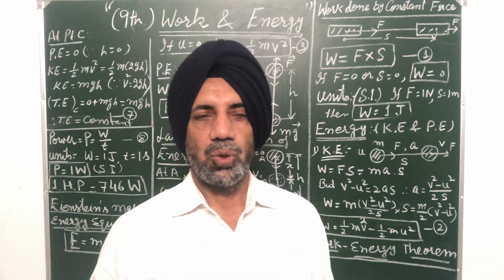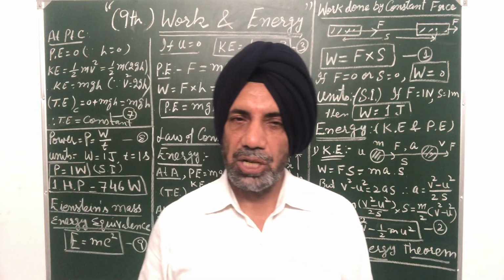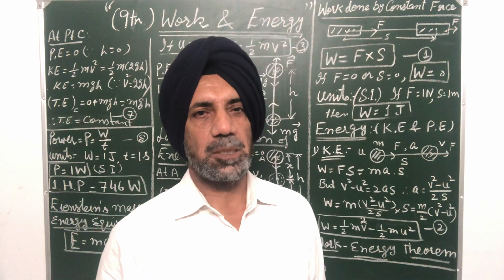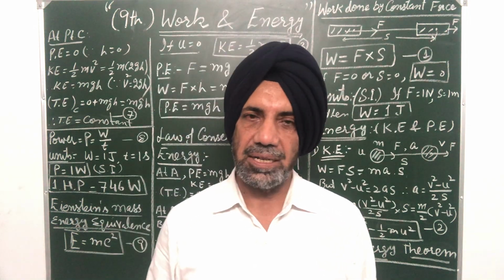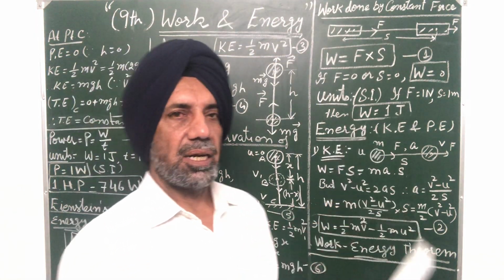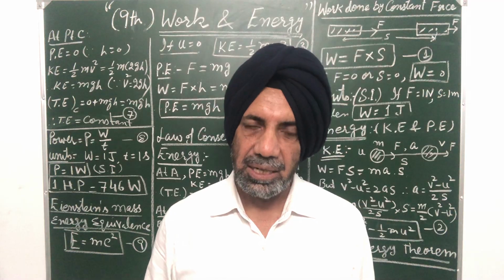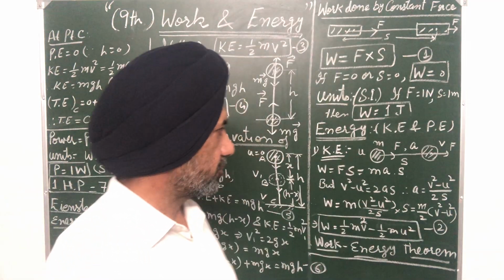Clear? So work is said to be done when a constant force acting upon a body displaces it through a certain distance, and it is measured in joule. When a force of 1 Newton displaces the body through 1 meter, work is said to be 1 joule. This is the SI unit of work done.